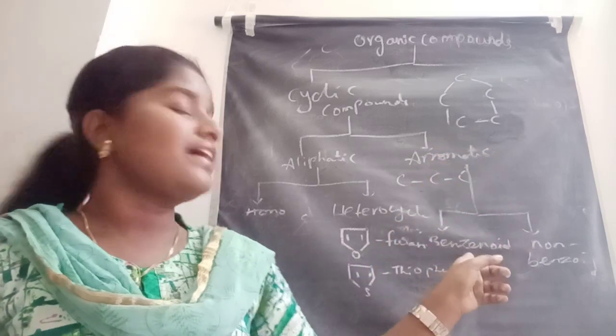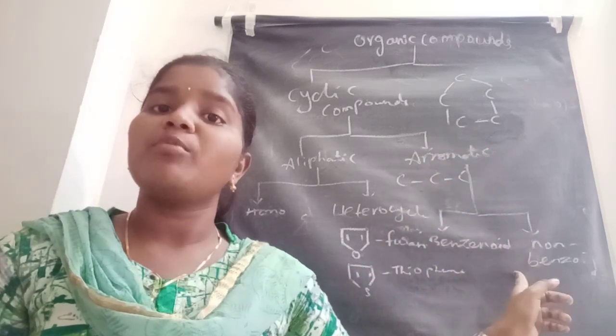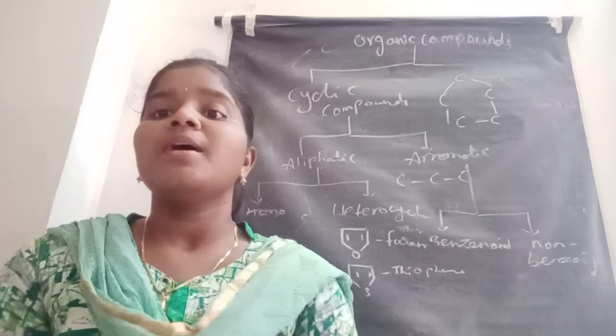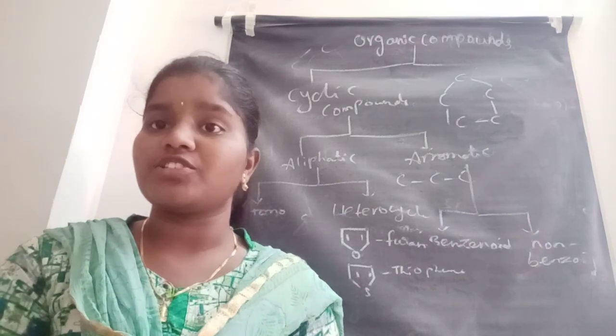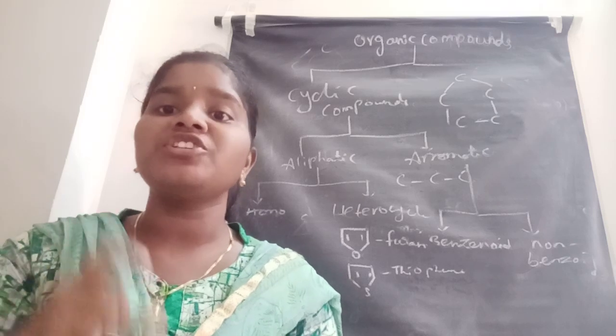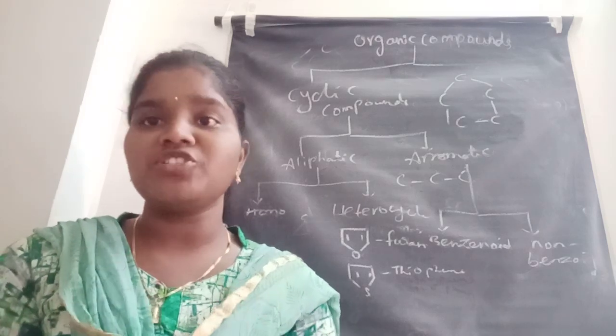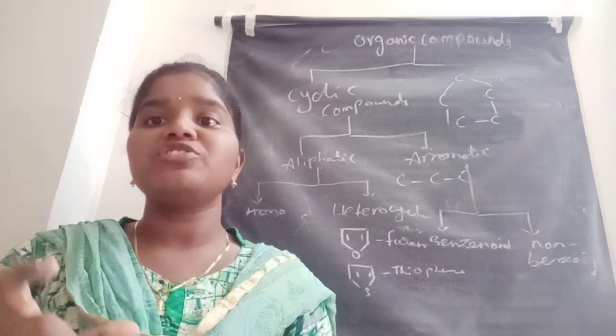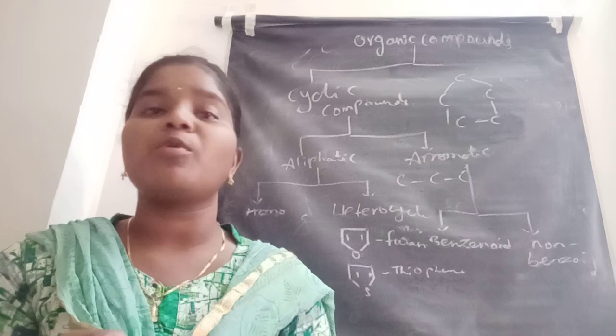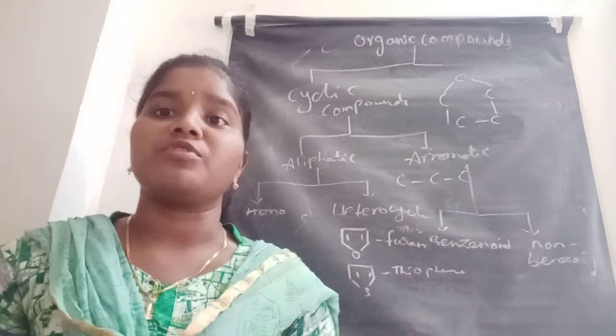Aromatic compounds are again divided into benzenoid compounds and non-benzenoid compounds. Benzenoid compounds are compounds which contain a benzene ring in their structure. The structures in which the benzene ring is involved are called benzenoid compounds.